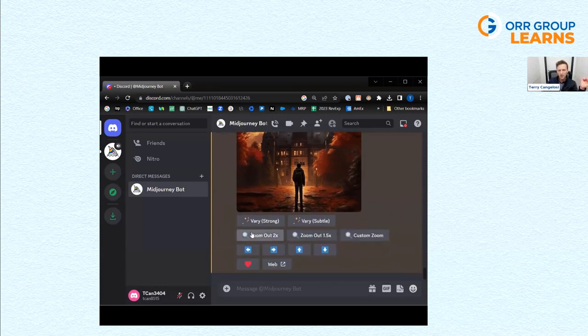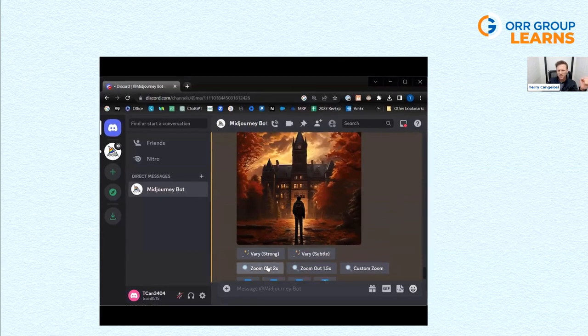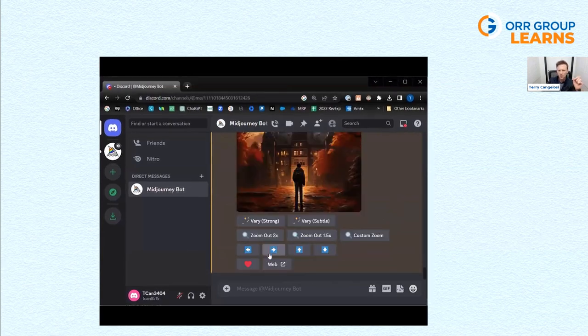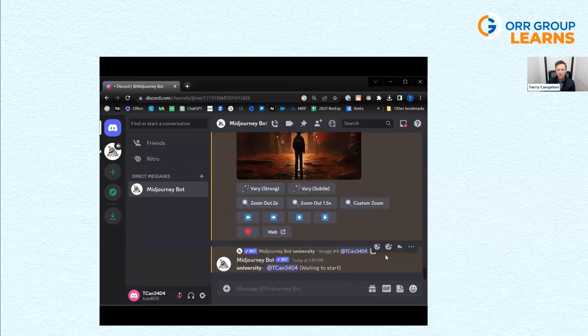One of them allows you to take a single image and vary it slightly. So let's say we like this, but we want to zoom it out farther because we want that person to just be really small. This is kind of a fun feature because you can literally pan. So if we want him not to be in the center, we can pan it over so he's off to the right or the left. But for now let's just zoom this one out.